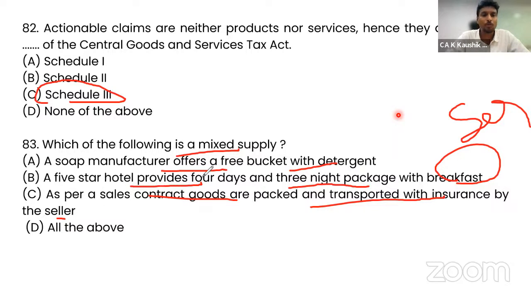So mixed supply is soap manufacturer offers free bucket with detergent. Option A is the correct answer. If you generally think, then you will select option D. That is the wrong answer.